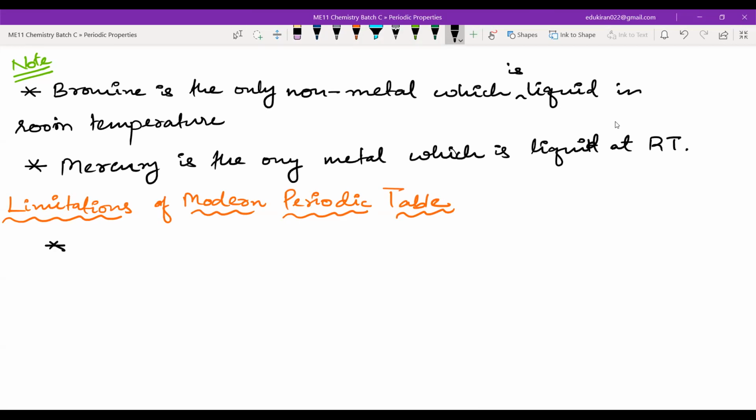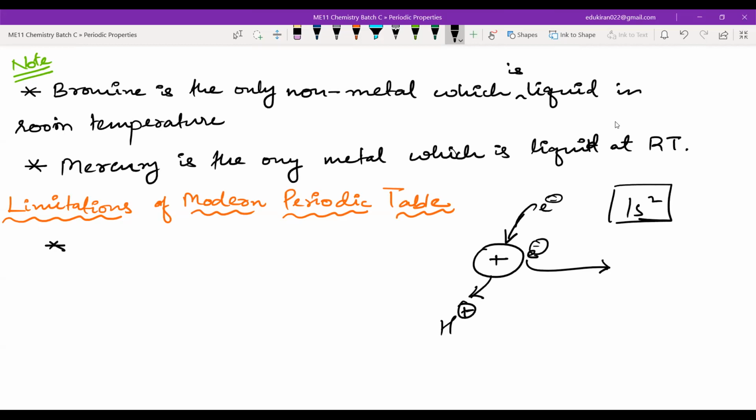As you can see, hydrogen has only one electron. It is easy to remove this electron, and H+ is a very common species. The other thing you can do is add one more electron to hydrogen, and it becomes 1s2, which is a noble gas configuration. When you are removing an electron, it behaves like group 1 elements, from which you can easily remove an electron.